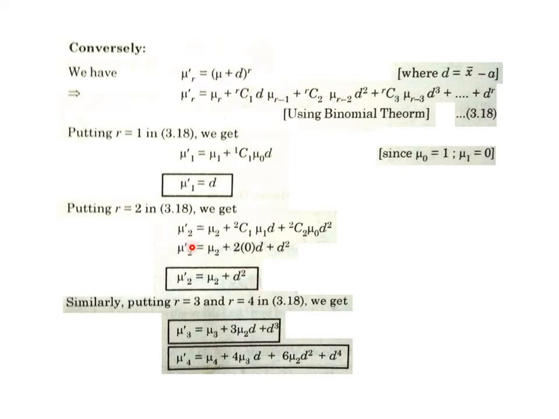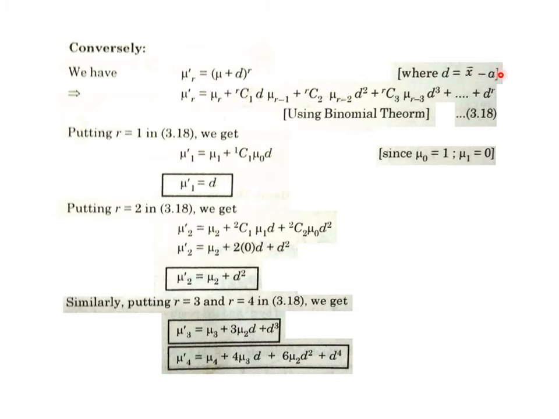So here on the left hand side we have mu1 dash, mu2 dash, mu3 dash, mu4 dash, etc. And we can usually nominate them as moments about origin. So we are finding moments about origin in terms of central moments mu2, mu3, mu4, etc. What about d here? It is x bar minus a. Let us discuss the role of this value a.